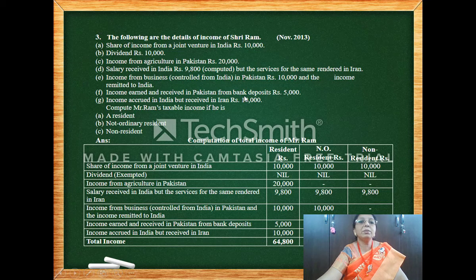Income earned and received in Pakistan from bank deposit. So this is totally outside India. Accrued in India, received in Iran. Accrued in India, so second situation, taxable for everyone. So put the totals of the various columns.